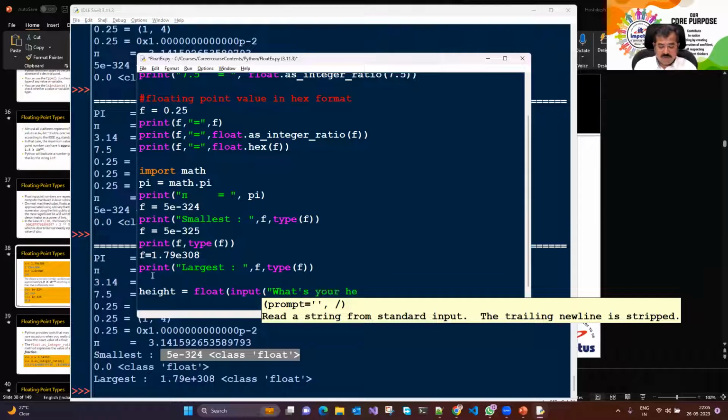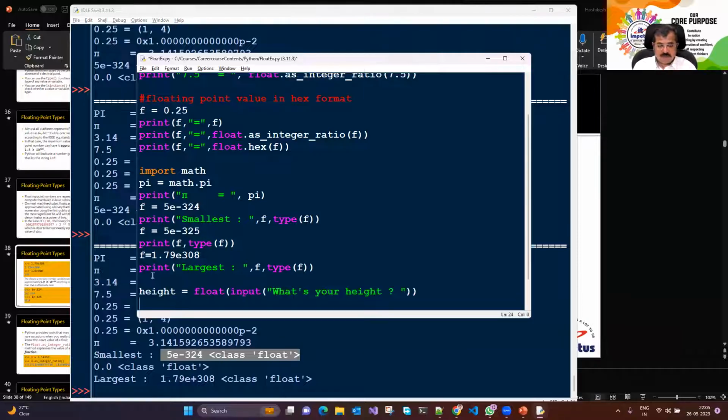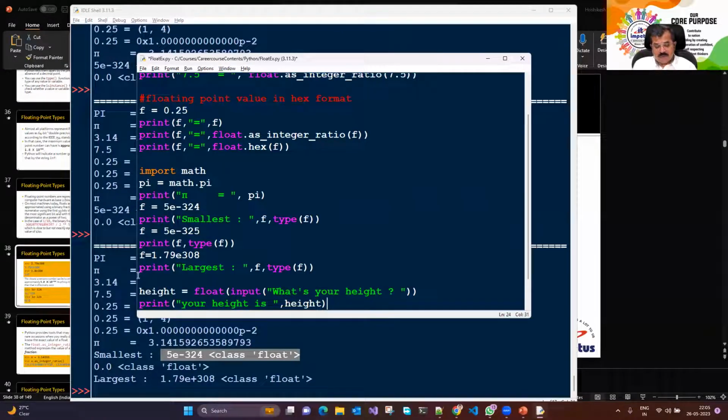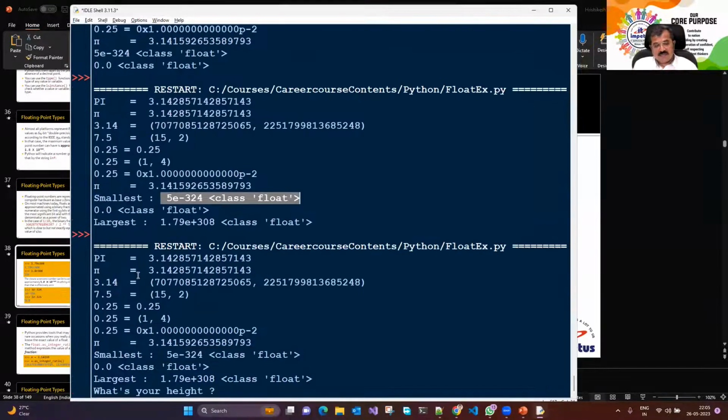What's your height? And I'm going to print this तरीके से.